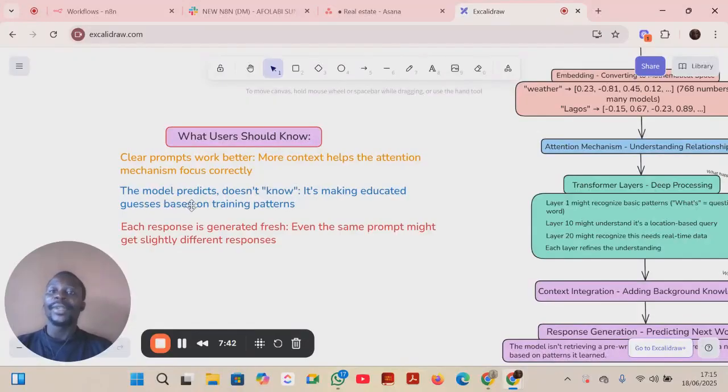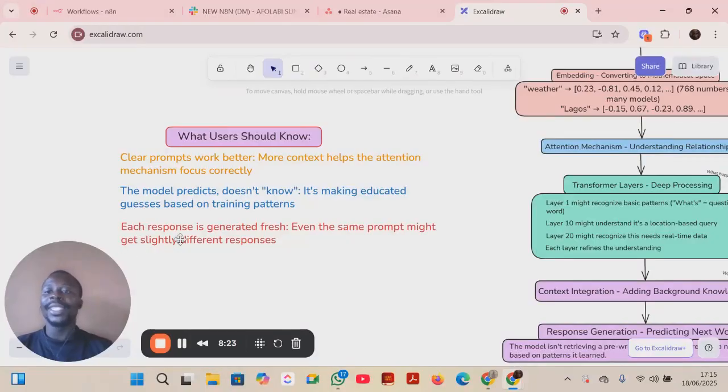You understand? Then another one is the model does not know. The model does not know. No, it predicts based on mathematical patterns. It predicts based on probability. It does not know. LLM cannot read this thing. What it knows is that this word, it will break this thing into tokens. It will break it into tokens and turn it into numbers, and the numbers are called vectors. Now, if you turn it into vectors, then it will do a mathematical computation, it will do probability, then that's when it determines what is supposed to come next. After this one, this is what is supposed to come next.